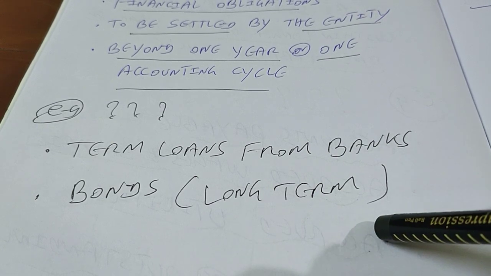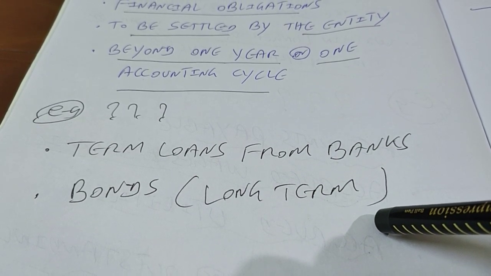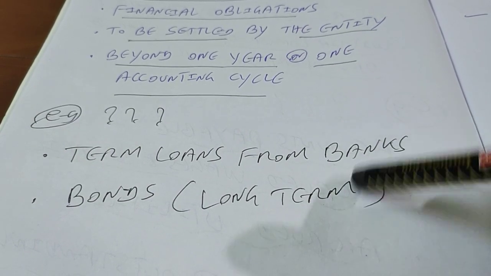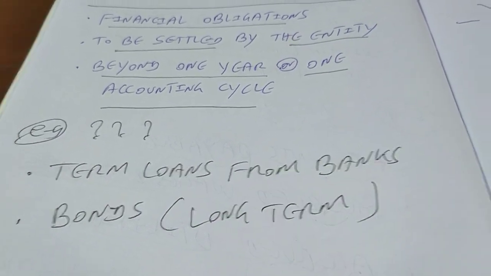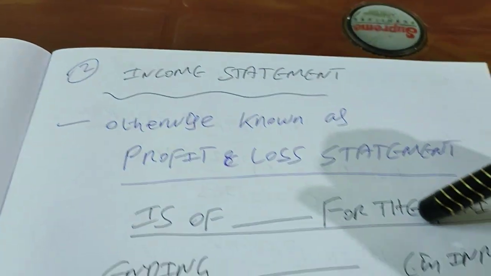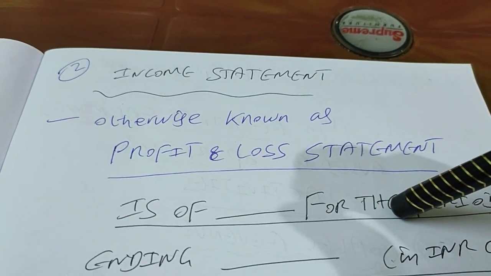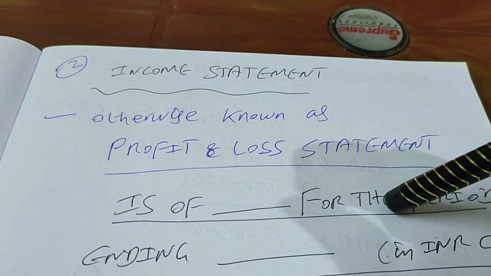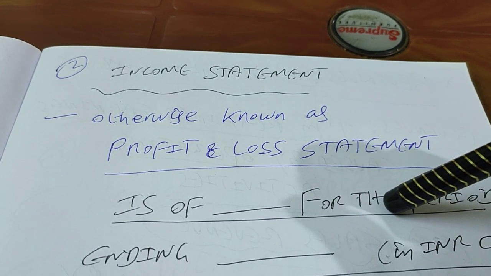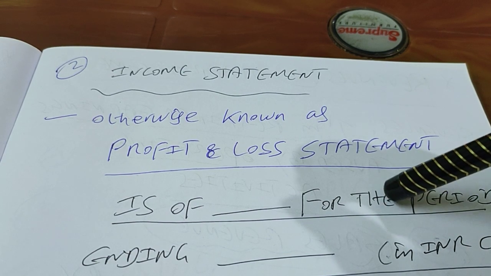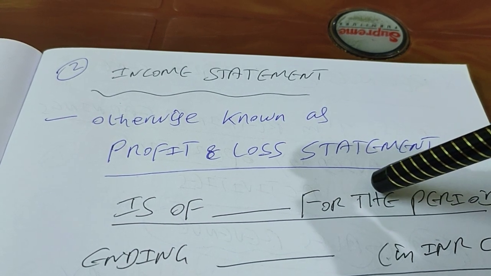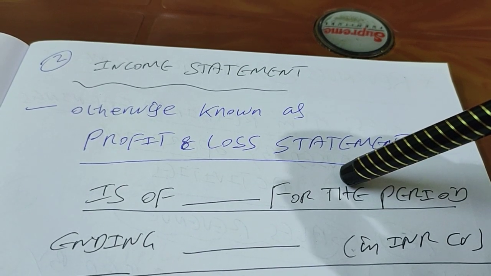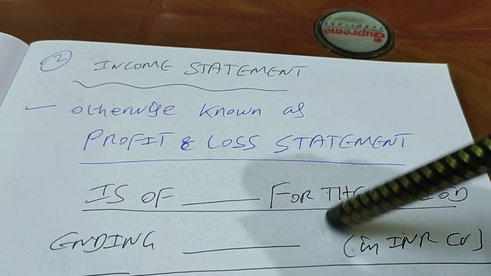Bonds or debentures issued by the firm which have a maturity period beyond 1 year, right? So this is an example of a long-term or non-current liability. So that's it about the balance sheet. That means we discussed what a balance sheet is, the accounting equation, why it is called a balance sheet, and then we talked about assets, types of assets, current assets, non-current assets, liabilities, current liability, and then long-term liability, owner's equity, right?